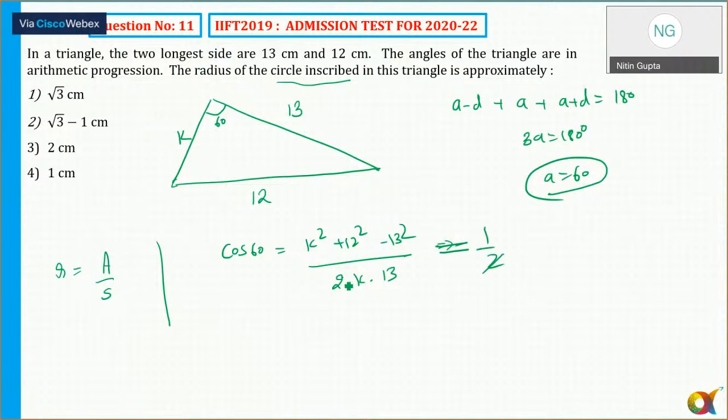This will get cancelled, so I get k square plus 144 minus 169. Okay, so what is the value of 144 minus 169?